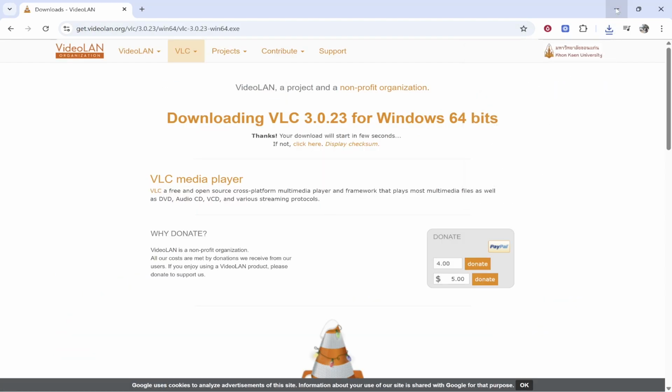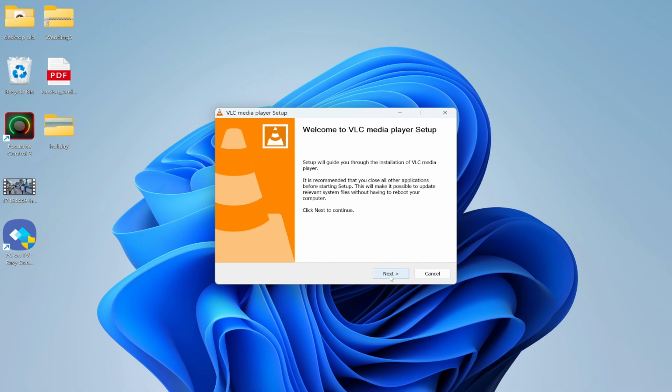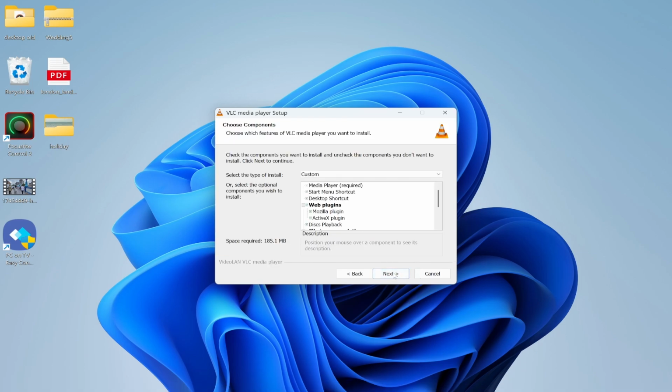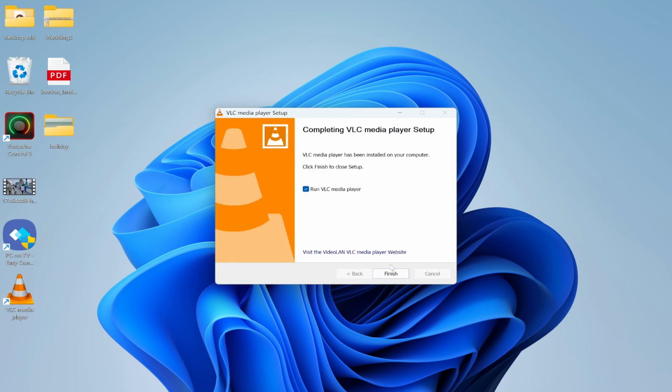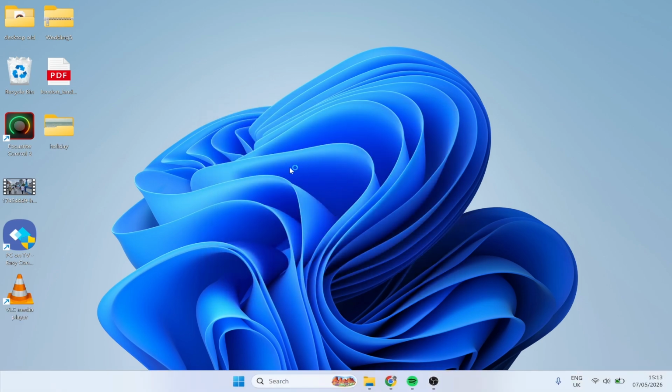Open the installation wizard, and it is a very simple and easy installation. Click Next through all of this, click Install. In a minute or two, VLC Media Player will be installed. Now we can go ahead and click Finish and run VLC Media Player.